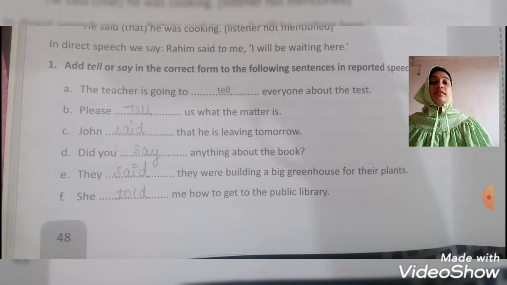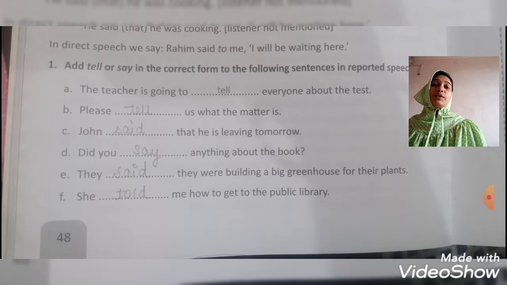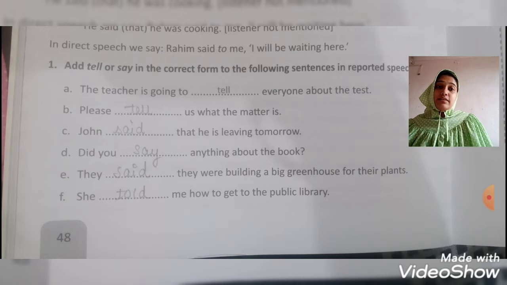They said they were building a big greenhouse for their plants. So here we'll use said, the form of say. She told me how to get to the public library. So the answers are: first tell, second tell, third said, fourth say, fifth said, sixth told.